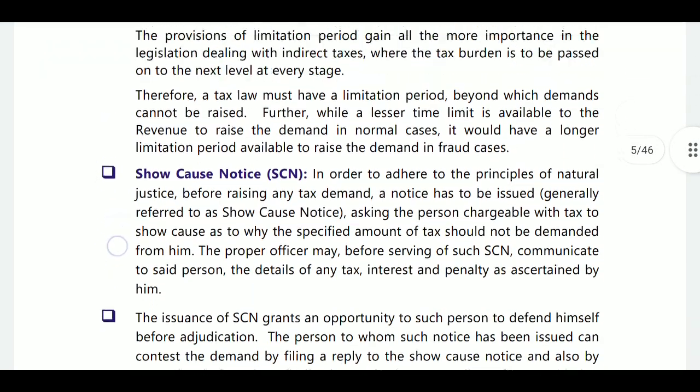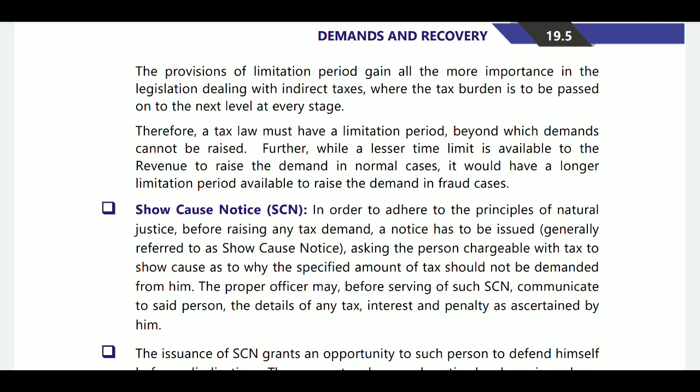Okay, here what will happen? What is the first stage? For demand recovery, they must issue the show cause notice.